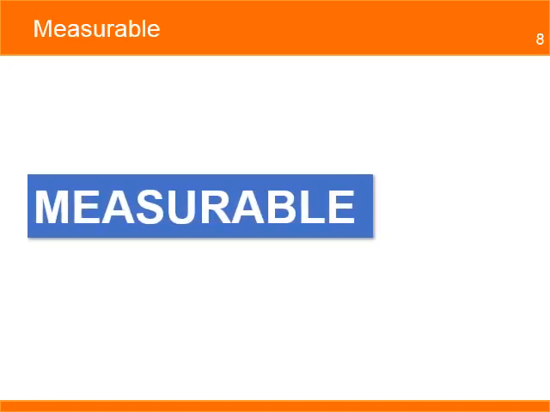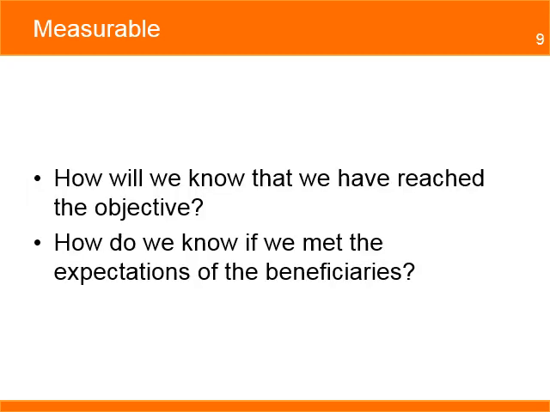Measurable is about using accessible terms such as quantity, quality, frequency, deadlines. It refers to the extent to which something can be evaluated against some standard. Your objective needs a tangible measurable to quantify the change you want to see in the specific group of people the project is targeting. Measurable deals with questions that help us know if we have reached the objective, or how do we know if the project has met the expectations of the beneficiaries. The project can use qualitative and quantitative criteria to track the progress of the project.